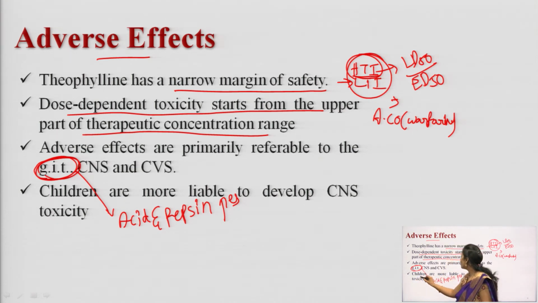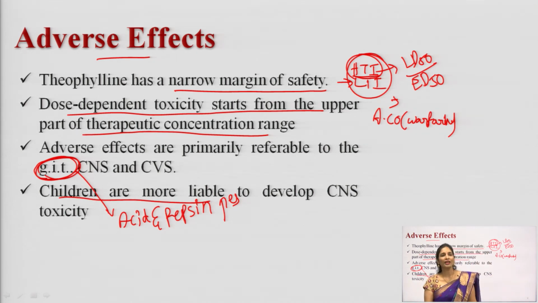Children are more liable to develop CNS toxicity. Pediatric patients will develop more CNS toxicity. While giving or prescribing these drugs to children, you have to take great caution, because these are all drugs that come under a narrow therapeutic index. Narrow therapeutic index drugs are those having a low safety margin.